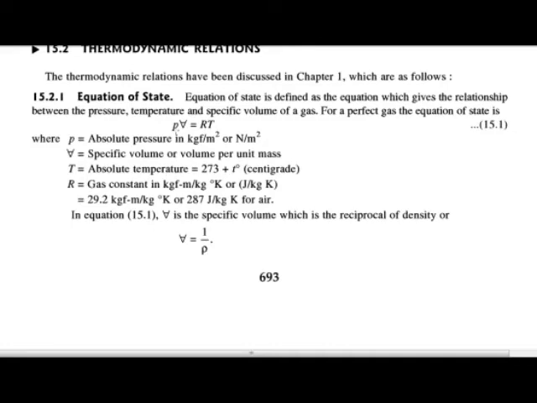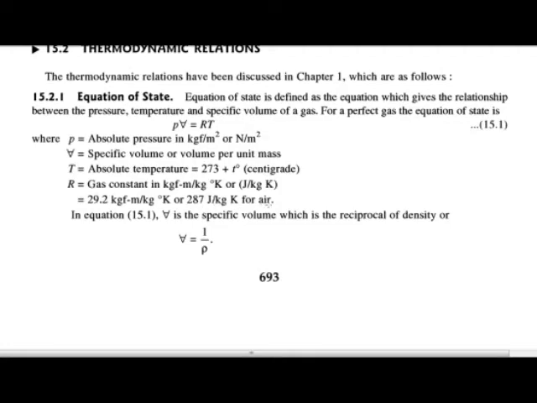R is the gas constant in kgf meter per kg degree Kelvin, with a value of 29.2, or we can also write the value of R as 287 joule per kg K.